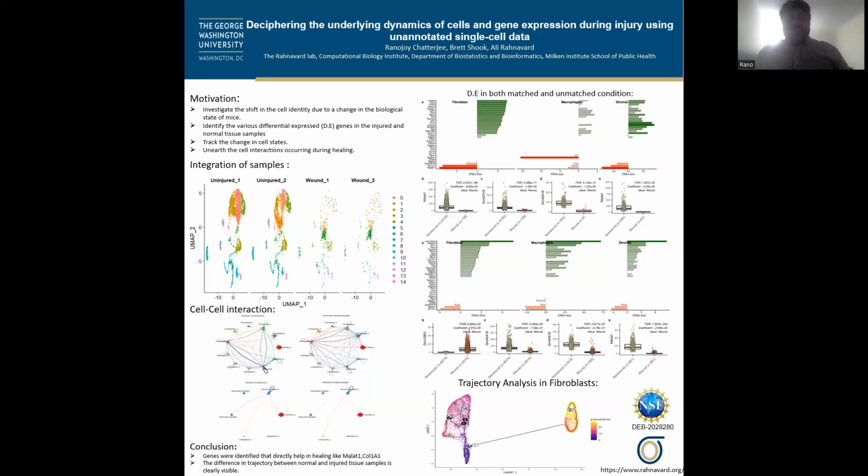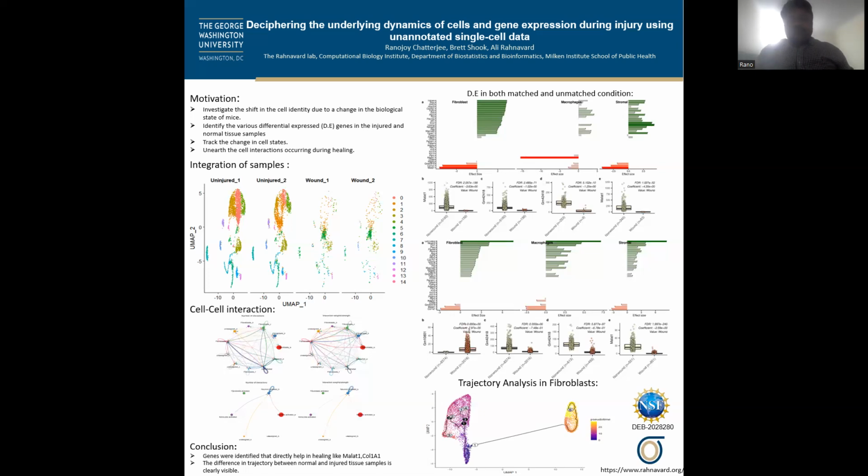To visualize the interactions that exist between intra and inter cell types, we use the CellChat tool available in R. The comprehensive network brings to light how various cell types communicate within themselves and with other cell types. In the normal tissue sample, we see a lot of interaction, but as we move to the injured sample, we see very few interactions.